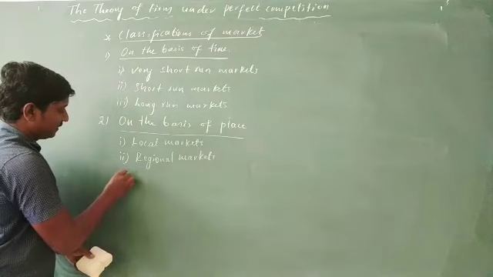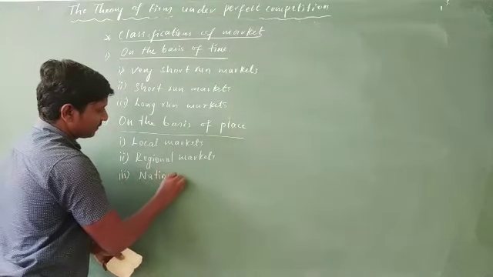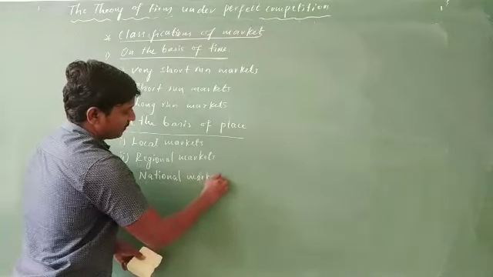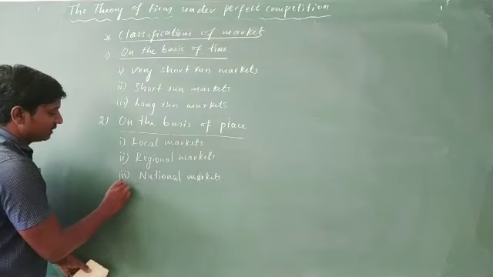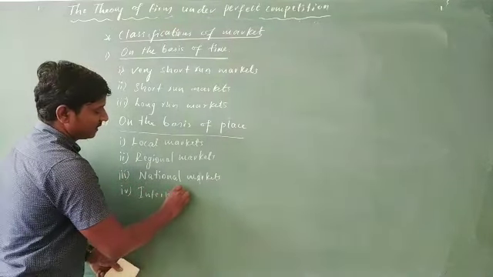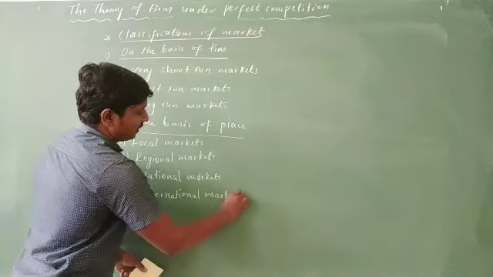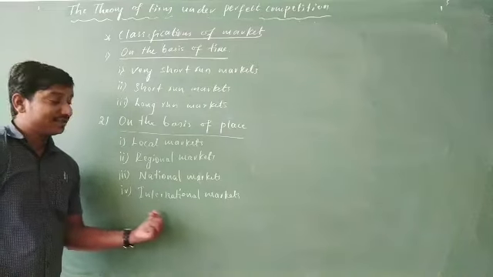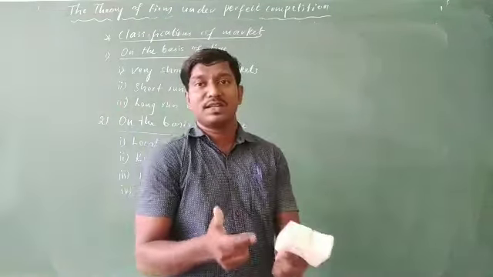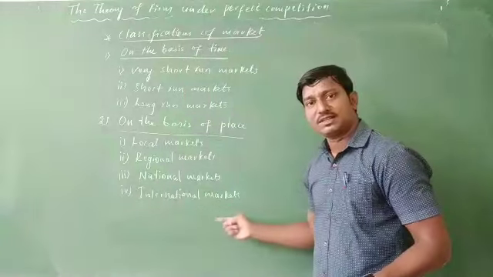Third, national markets. And the fourth one, international markets. These international markets can also be called open market, which means where buying and selling activities take place between different countries. That is what international markets are.